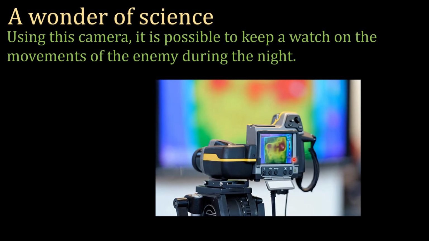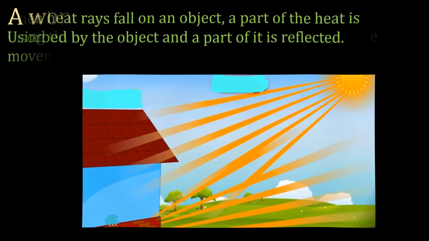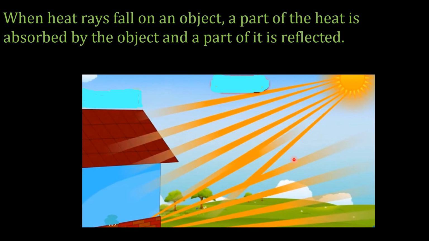Using this camera, it is possible to keep a watch on the movements of the enemy during the night. When heat rays fall on an object, a part of the heat is absorbed by the object and a part of it is reflected.